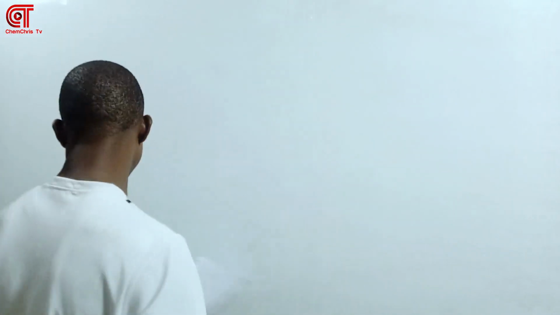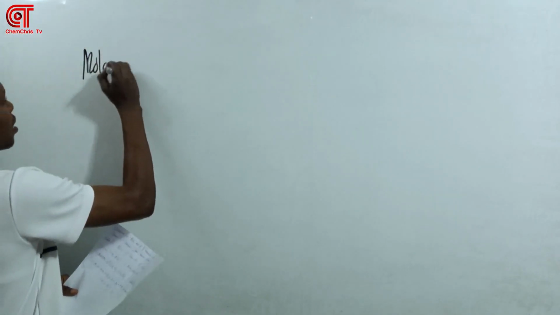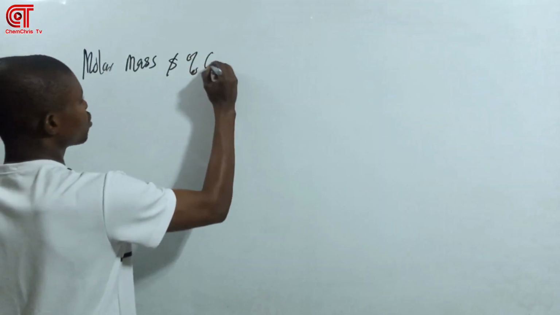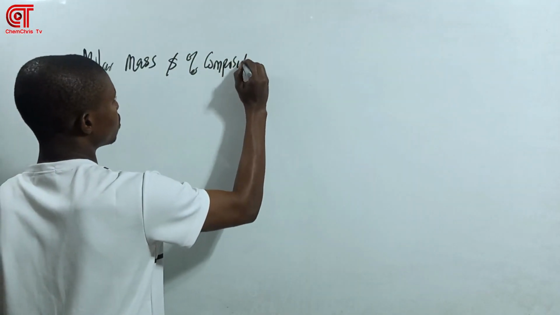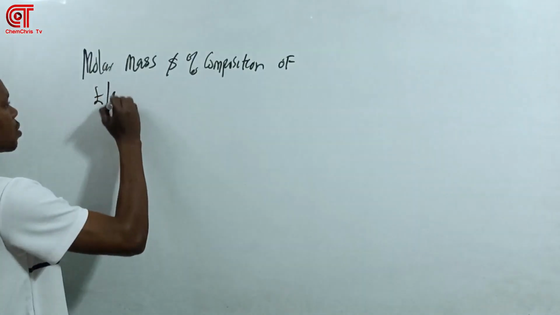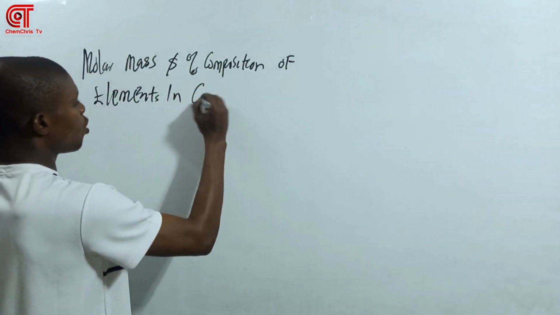Make sure you have your writing material, your pen, your notebook, and your calculator, because I want you all to follow through with what I want to do here. So now let's say the first one. Let's say you will calculate the molar mass and percentage composition of elements in a compound.